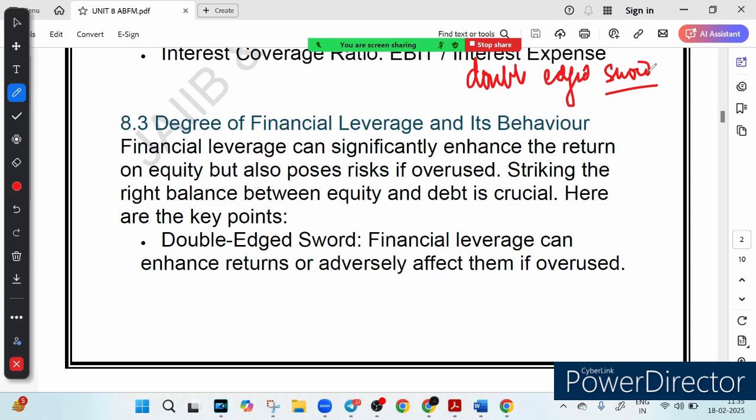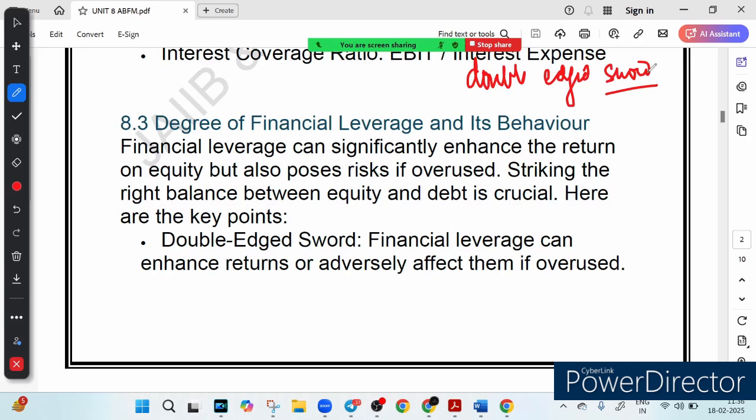So you can use leverage to grow smartly, not dangerously. Obviously there are both parts. There are two sides of the coin. On one side it can help you grow faster, grow rapidly, but on the other side it is dangerous also. But how do you use leverage so that you grow smarter, not dangerously? Let's understand it.